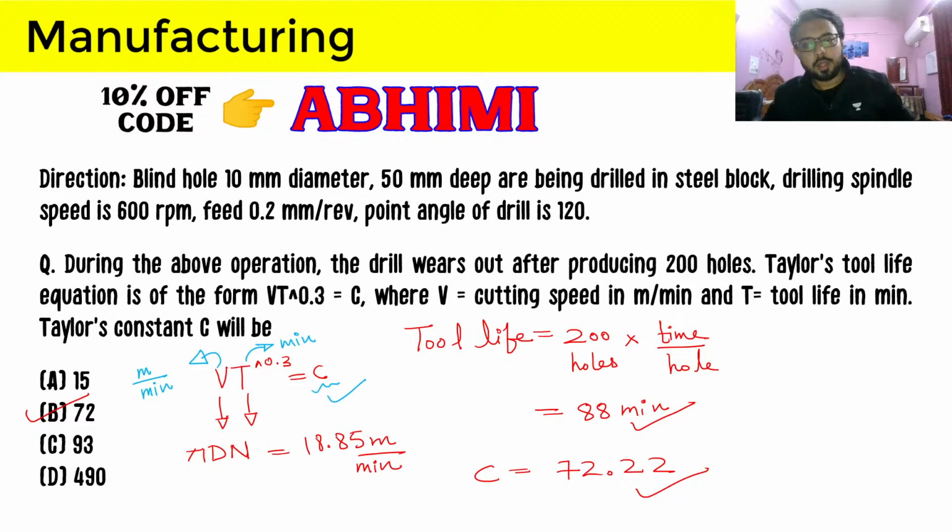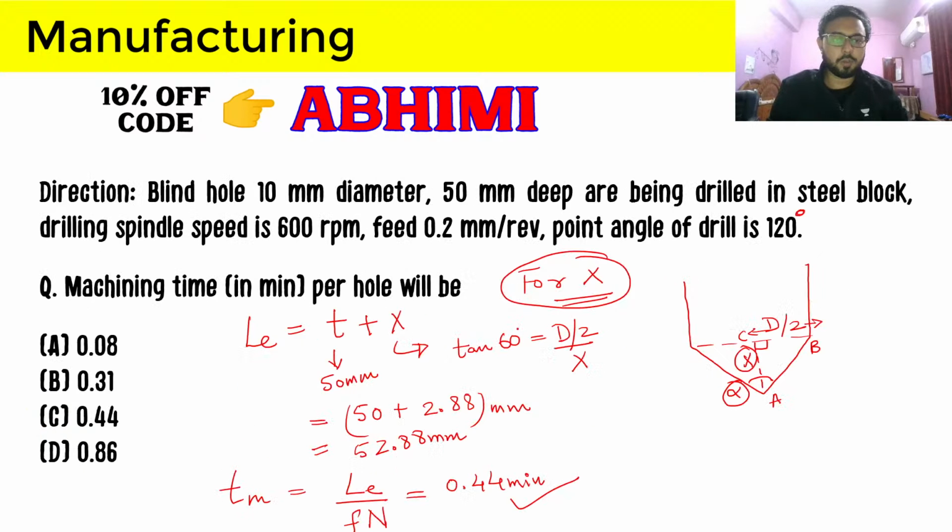But before moving forward, let's see if we can still learn some new things from the question that we have just solved. In the first part, we can see that a blind hole is given, and the point angle for the drill is 120 degrees. So we calculate our compulsory approach, which is the distance the drill has to travel so that its full diameter comes into contact with the workpiece.